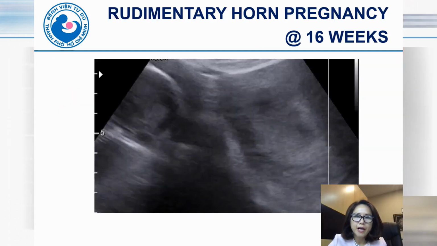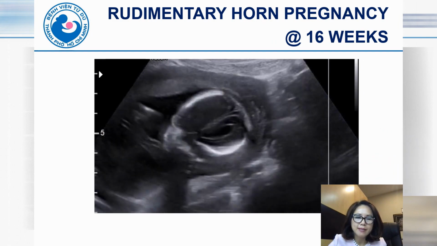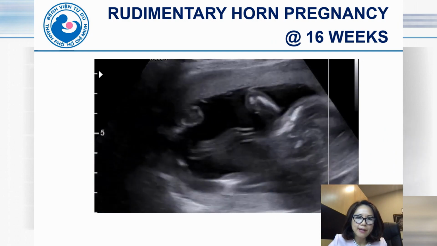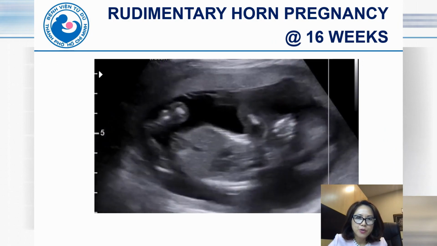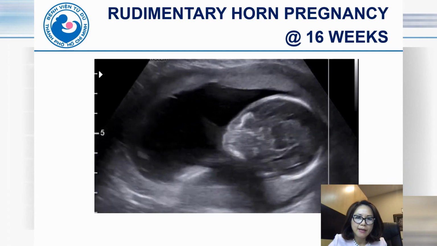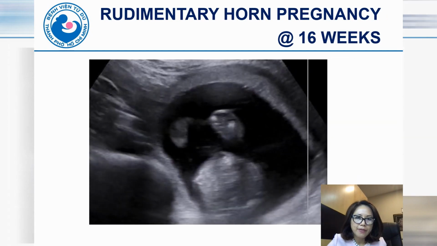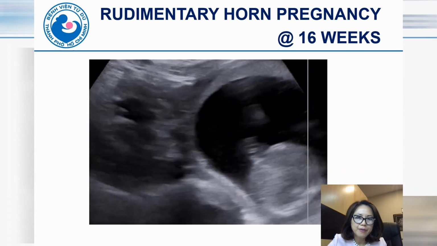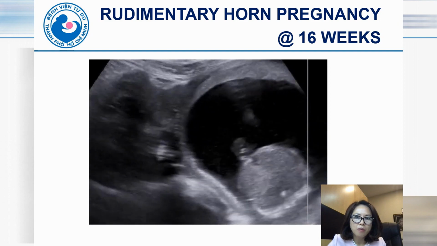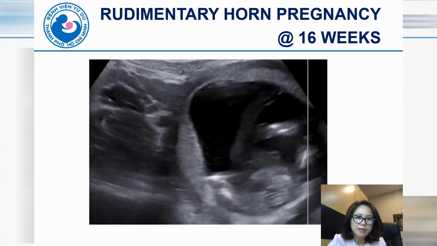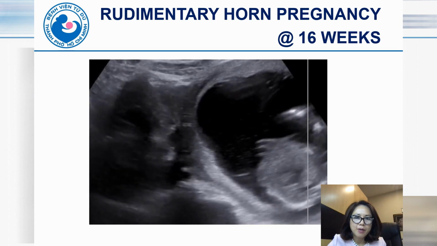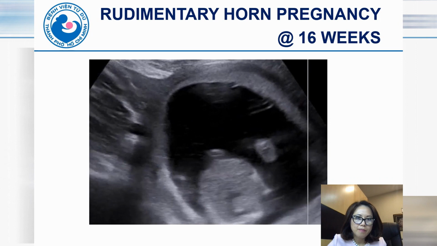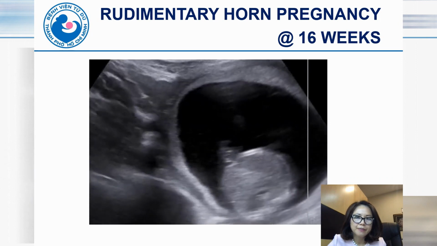And this is another case of rudimentary horn pregnancy. The main unicornuate uterus is on the left side, and on the right side you can see the rudimentary horn with a pregnancy inside. If we look carefully at the myometrium around the fetus, we can confirm this is a rudimentary horn pregnancy. We can exclude abdominal pregnancy, because in abdominal pregnancy we cannot see the myometrium around the fetus.